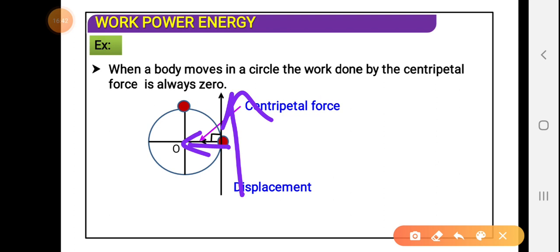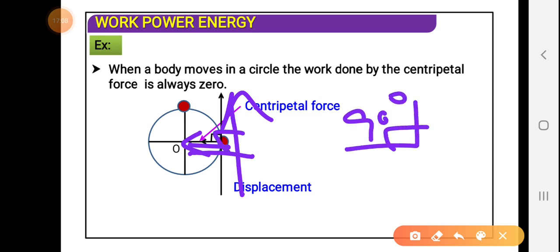Then at any point on the curve, we find that the angle between them becomes 90 degrees, because the displacement will happen if the thread or rope snaps. So displacement will happen in the direction of the tangent drawn at the point, but the centripetal force will always act toward the center, and so the angle between them becomes 90 degrees.